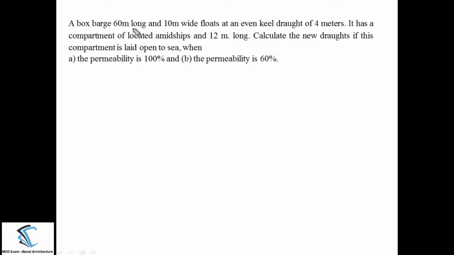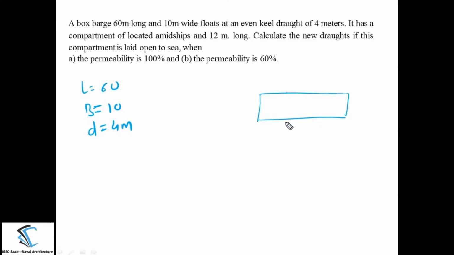Let's take one numerical on the basis of permeability. A box barge 60 meter long, 10 meter wide, at an even keel, the draft is 4 meter. It has a compartment located on midship and 12 meter long. So there is a box shaped vessel, and in that there is a midship compartment whose length is 12 meter.